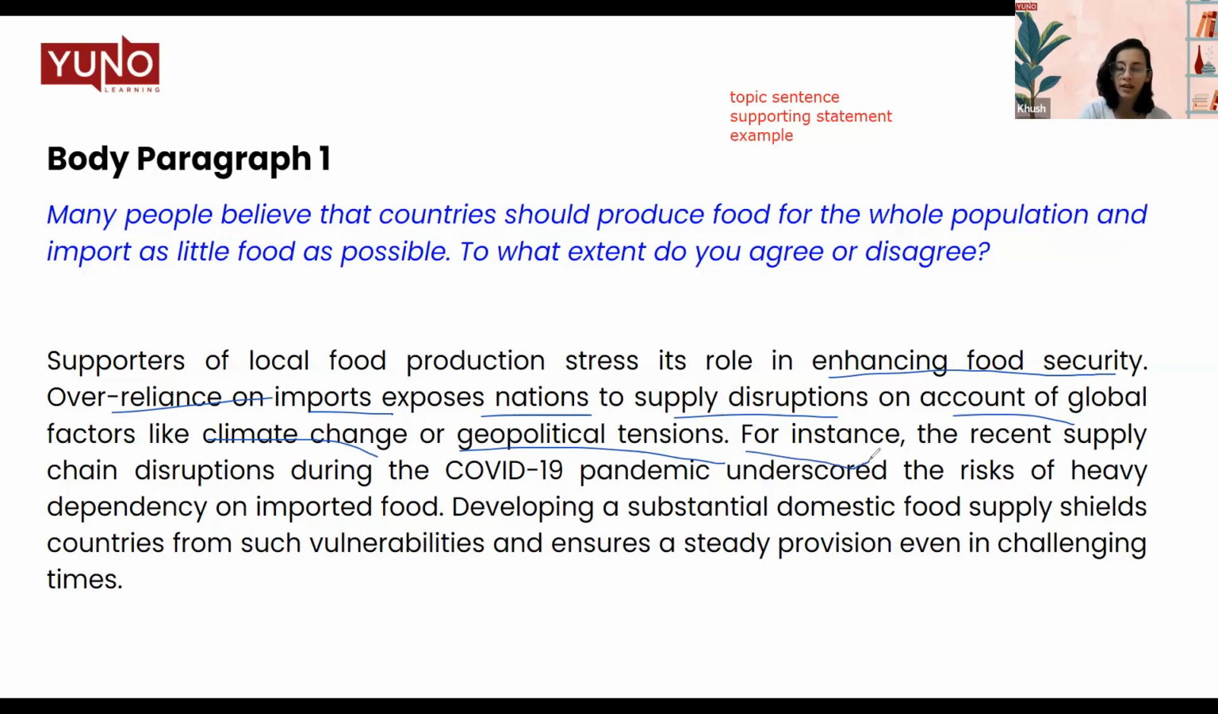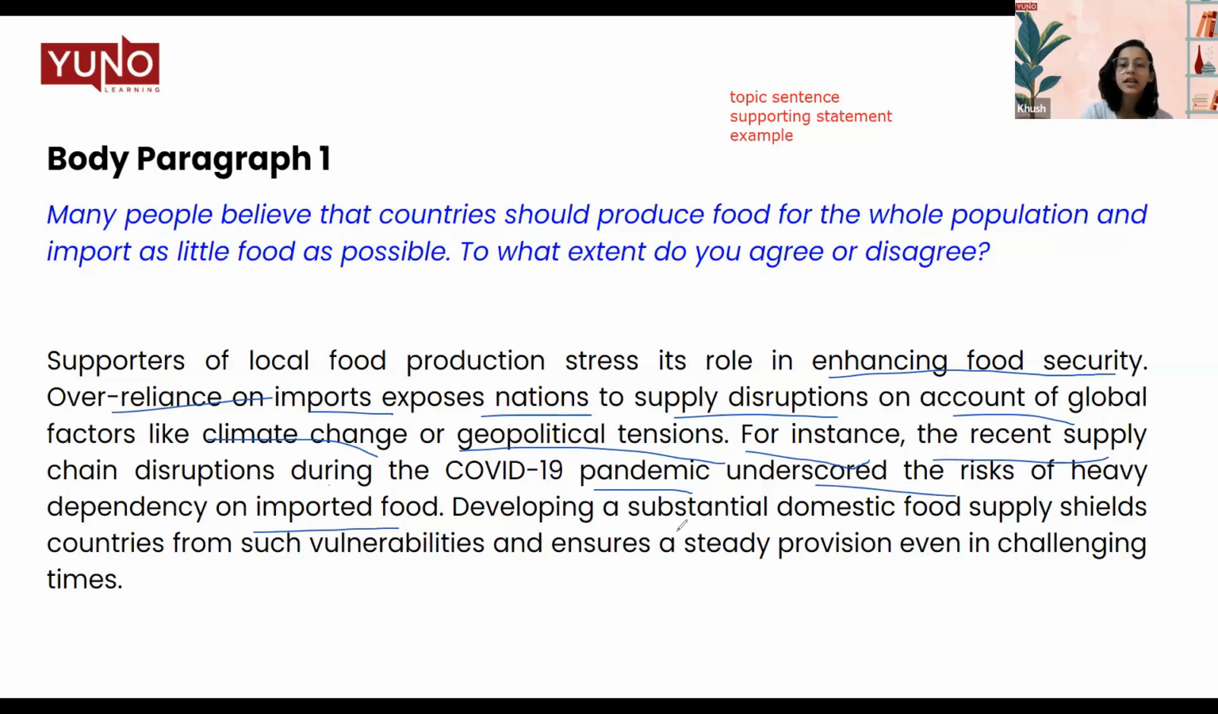For instance, the link that I've used here: the recent supply chain disruption during the COVID-19 pandemic underscored the risk of heavy dependency on imported food. In COVID-19, we saw that if you are dependent on imports, then you will have a lack of food security because of the dependency. So we have the topic sentence, the supporting statement, and an example.